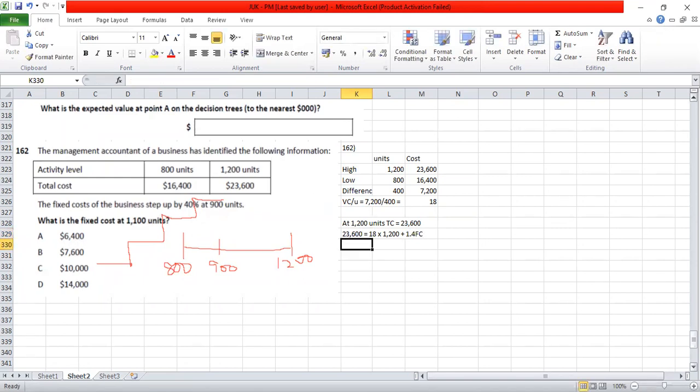That is a way in which you can identify what is fixed cost. So just check that: 1.4 fixed cost is equal to 23,600 minus, how much is 18 into 1,200? 18 twos are 36, 18 ones are 18, so 21,600.